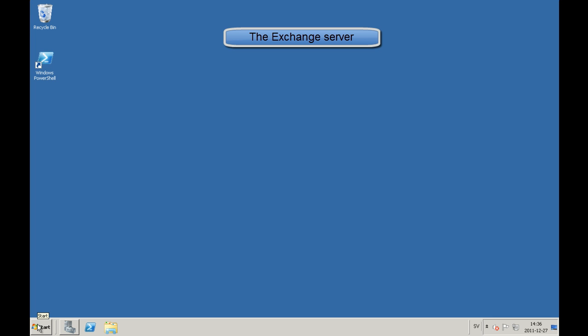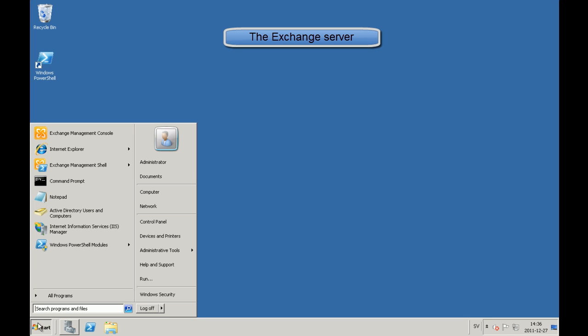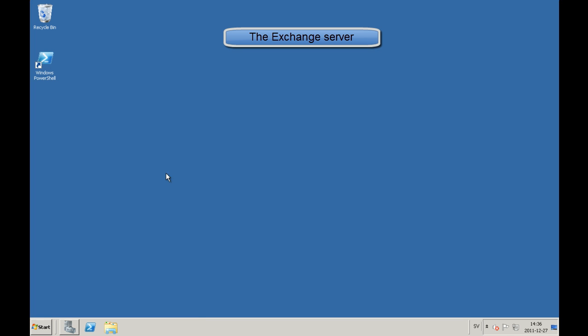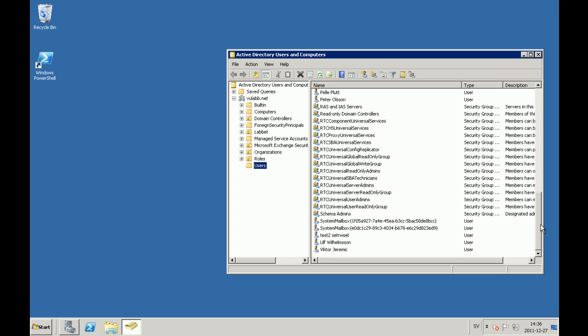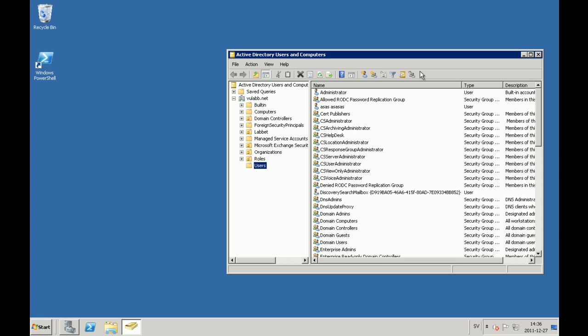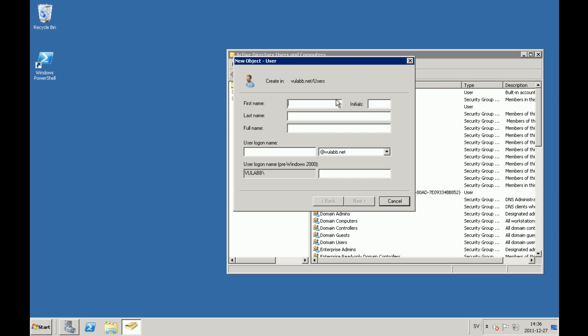So, starting with Exchange Server. The first thing we need to do is to create an account, which will be used for reading the events from each mailbox in the mailbox database. This account only needs to be a domain user if installing the Exchange connector on the Vision8020 server. If you are installing the Exchange connector on the Exchange server, we recommend you to create an account with domain admin rights. Create the account in the Active Directory.